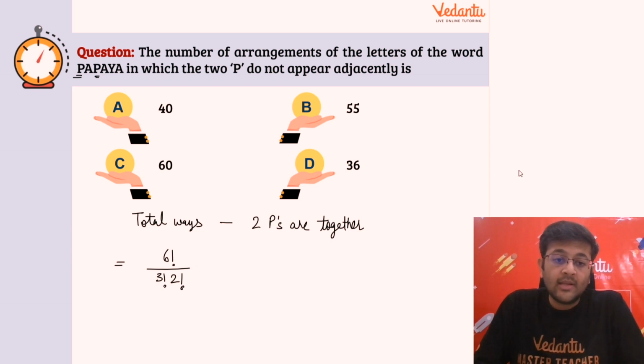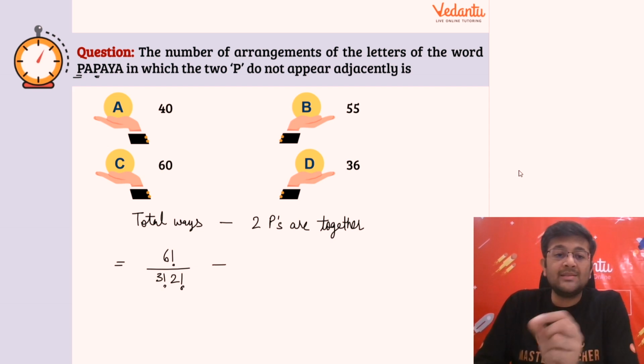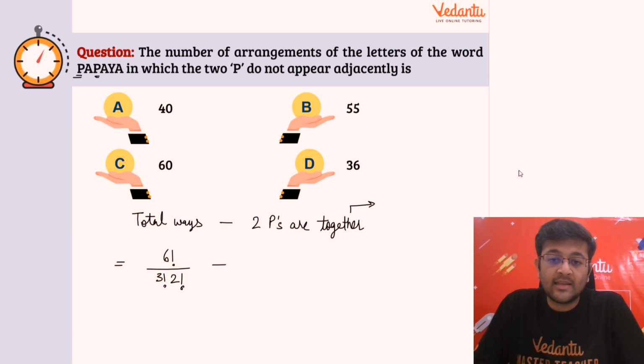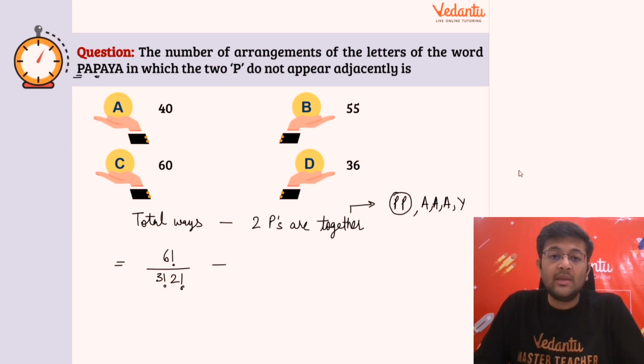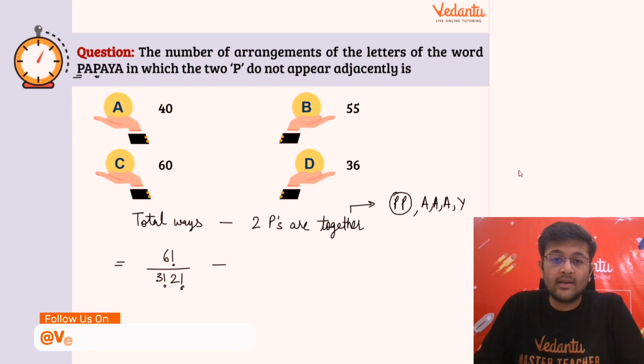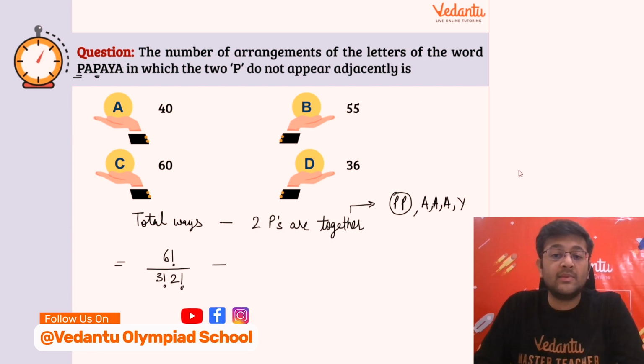Now minus the 2 P's are together. This makes our job easier. कैसे? So the 2 P's will make a group again, right? Other than this, what do I have? A and a Y. So I have 5 unique letters because PP का तो group बन गया. The two P's will form a group, right? They have to occur adjacently. और इसमें मुझे further arrange भी नहीं करना पड़ेगा because they are identical, right?